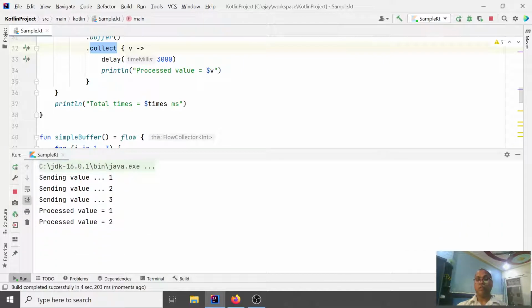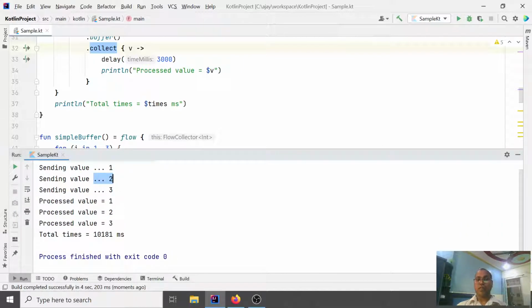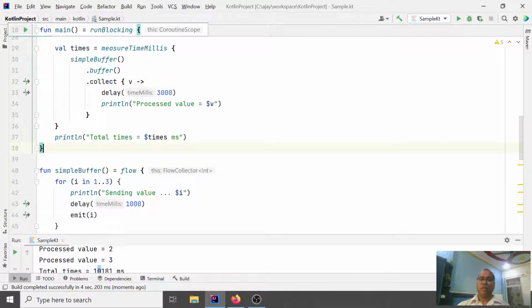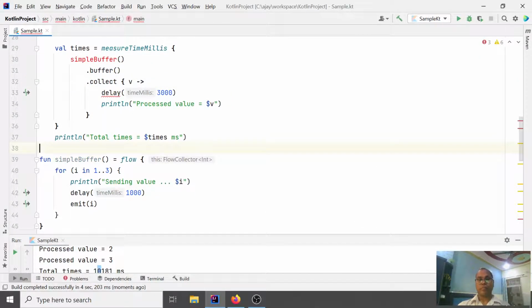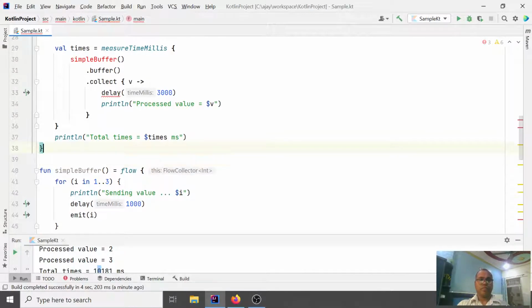That's the difference in output. They are sending data one, sending data two, and they are receiving one, two, three. We are getting almost 10 seconds. Why does this happen? It happens in this way. Okay, good. So this is your data producer, data producing.